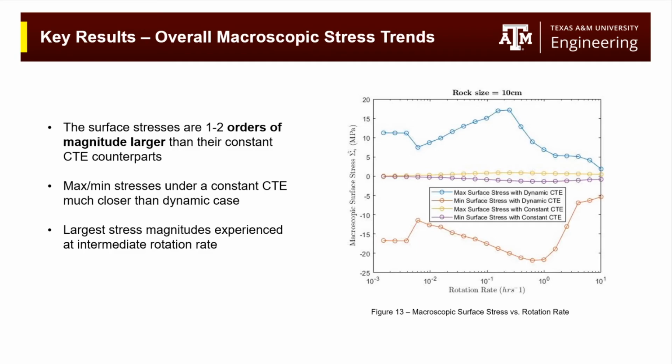And it makes sense that the largest stress magnitudes are occurring at an intermediate rotation rate. If the asteroid is spinning very slow, at any given section, the thermal fields over a given section become homogeneous. As you see the stress values in the dynamic case being nearly constant for the first 3 data points, and with the constant case as well. On the flip side, spinning very fast creates a near isothermal environment, as I stated earlier.